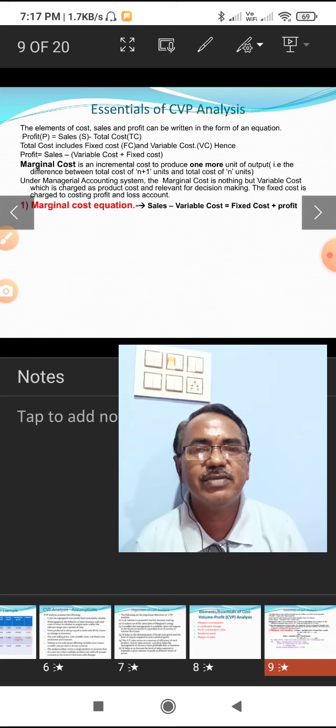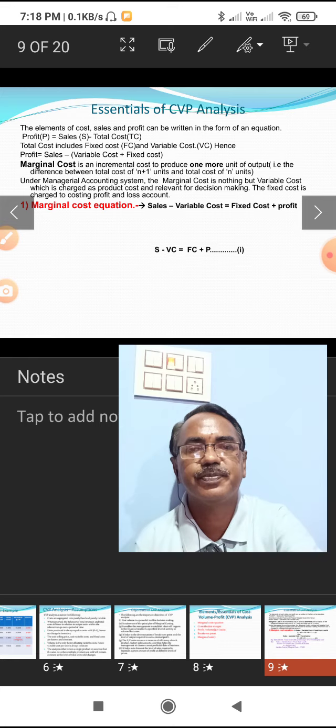When we modify this formula, variable cost is equal to sales minus fixed cost and profit. We can obtain the variable cost. Like that, we can change this formula to ascertain the missing one. Here there are 4 elements: sales, variable cost, fixed cost and profit. If 3 elements are given, the 4th element we can ascertain by applying this formula.